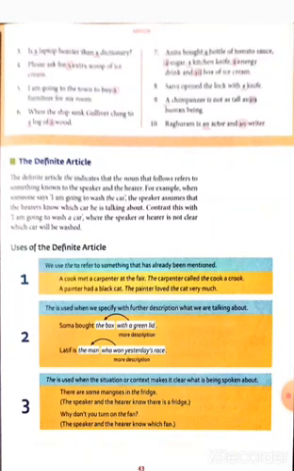We use the definite article "the" to refer to something that has already been mentioned. A cook met a carpenter at the fair. The carpenter called the cook a crook. A painter had a black cat. The painter loved the cat very much.